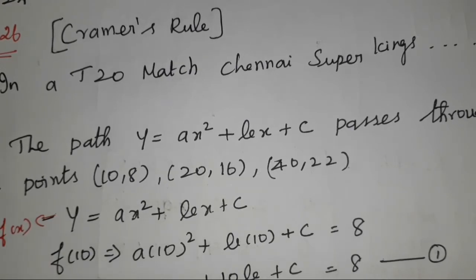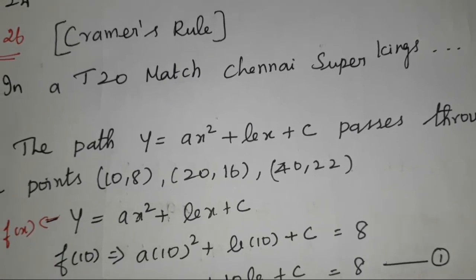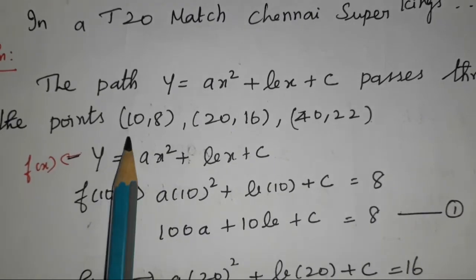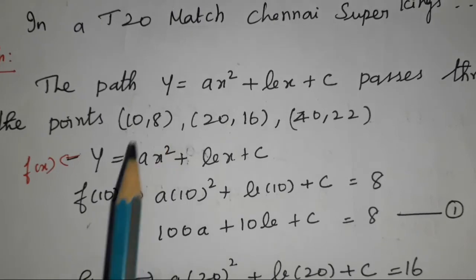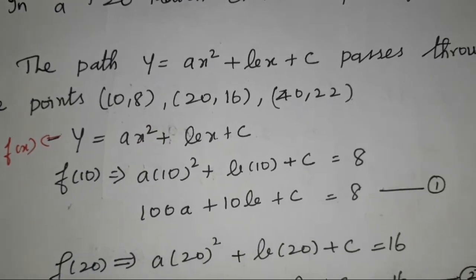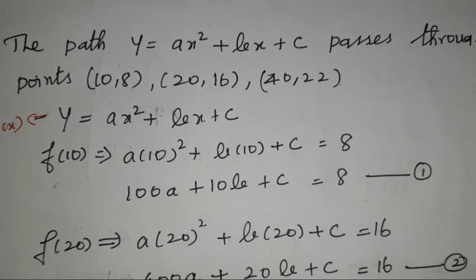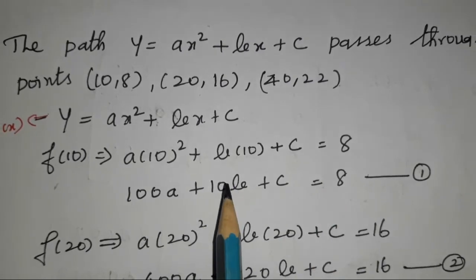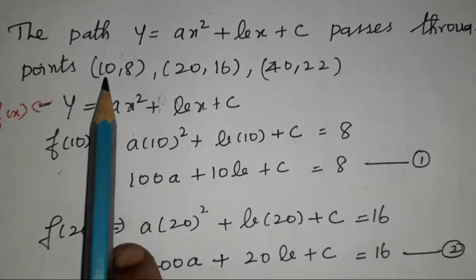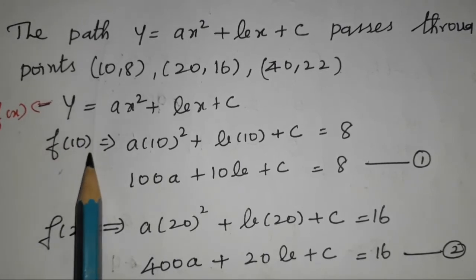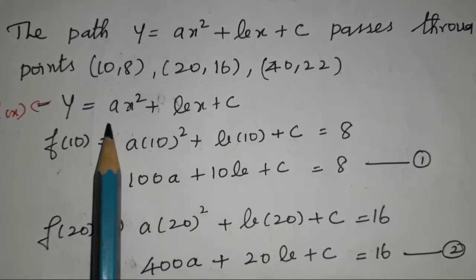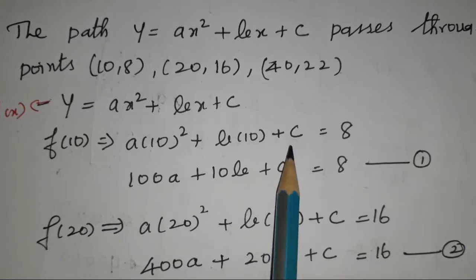So instead of f of x, we substitute the points. If we substitute 10 instead of x, the value is 8. Like that, we already learned in one more application problem. Now see how to make the linear equation. Instead of x, you substitute 10. f of 10 implies a into 10 square plus b into 10 plus c equal to 8.